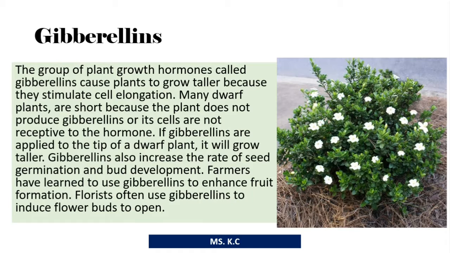Gibberellins. The group of plant growth hormones called gibberellins cause plants to grow taller because they stimulate cell elongation. Many dwarf plants are short because the plant does not produce gibberellins or its cells are not receptive to the hormone. If gibberellins are applied to the tip of a dwarf plant, it will grow taller.